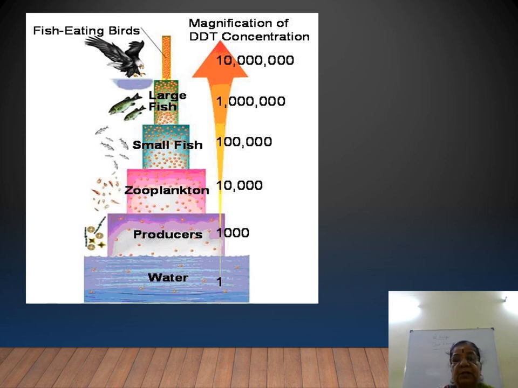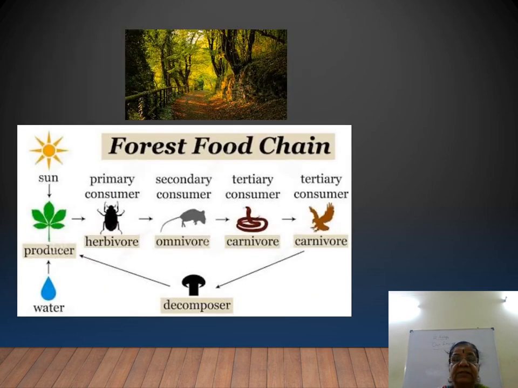It increases 10 times. And then small fish, again 10 times. When zooplanktons are eaten by small fish, and that is eaten by large fish, and then fish eating birds, the DDT concentration magnifies like this. Like that, when any chemicals or toxic substances increase, that is called biological magnification. I hope you are able to follow this.